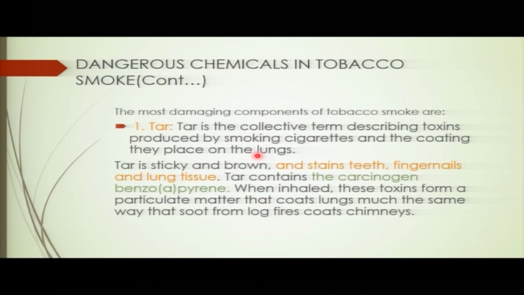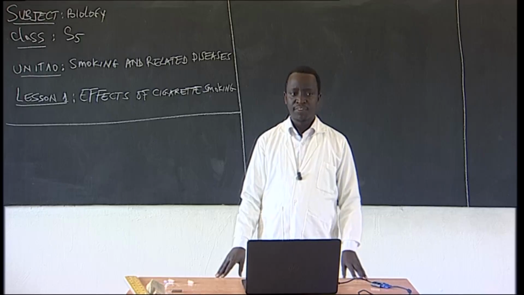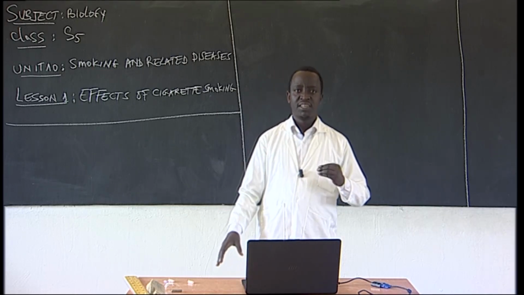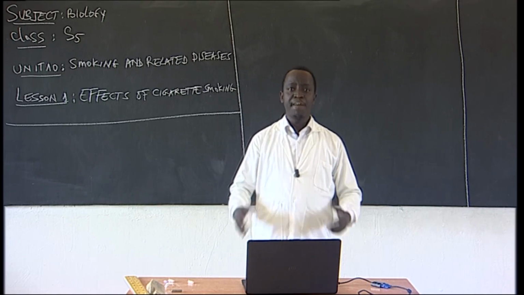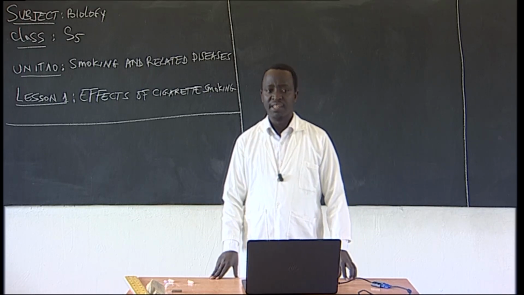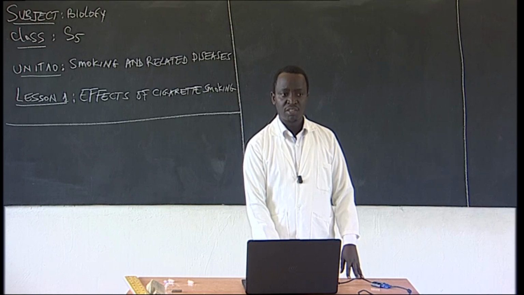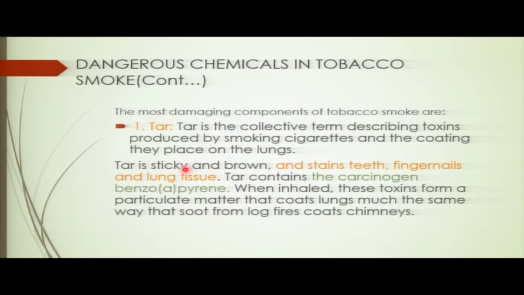You see? Tar is a group of toxic chemicals that coat the lungs. They cover the lungs, and then the lungs start to become brown. You see, tar changes the color. You see how tar is very dangerous.